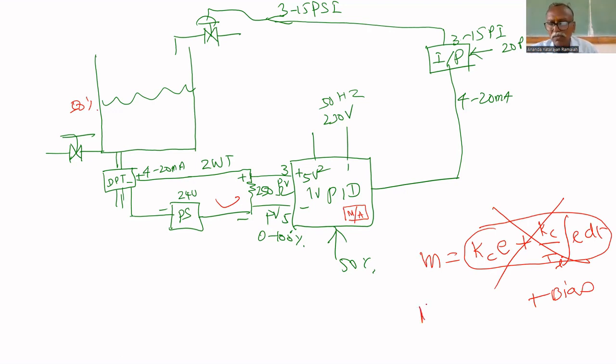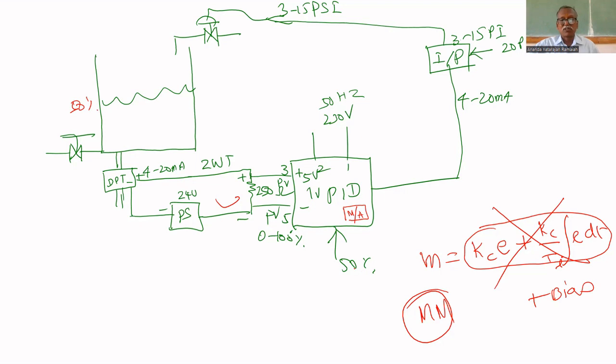In manual mode, you can change from manual to auto, auto to manual. Initially, you put the controller in manual mode. First step I told, first step is to take down: put the controller in manual mode. Other initial steps they will tell. You have to turn on the setup, you have to turn on the motor, those things they will tell. Put the controller in manual mode. Theoretically, I am speaking. Put the controller in manual mode.